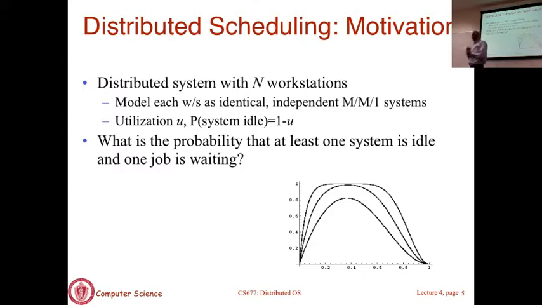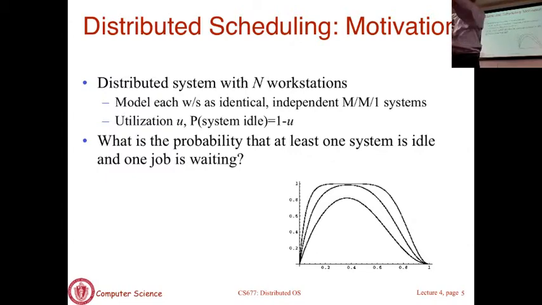Now if you think about this for the next time, you'll realize that distributed scheduling is beneficial only in scenarios where there is at least one idle machine and there is at least one job that has just joined a machine where there is load, so it can move to an idle machine. If both of those things are true, then you get the most benefit. You enter a system, that machine is loaded, you look for another machine, you find an idle machine and you go there, and then the distributed scheduler has bought you something.